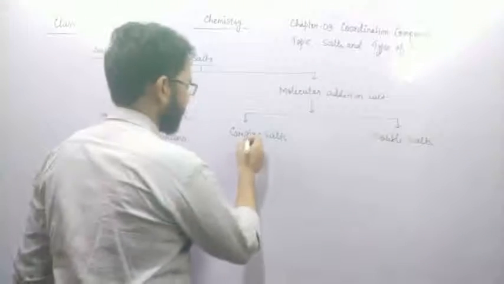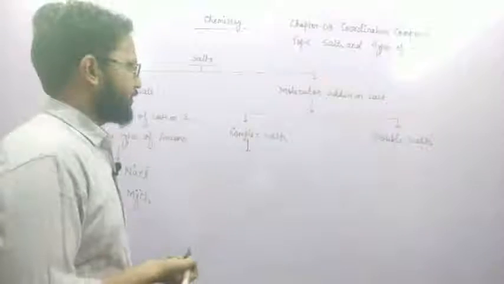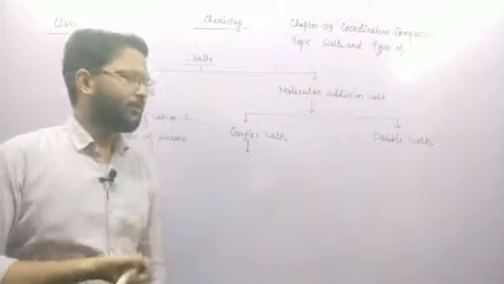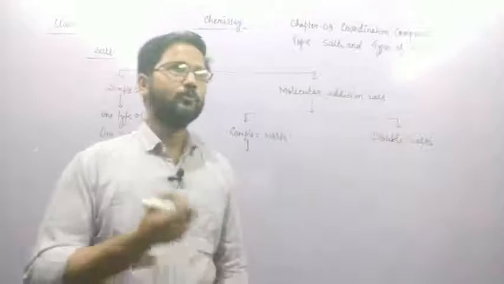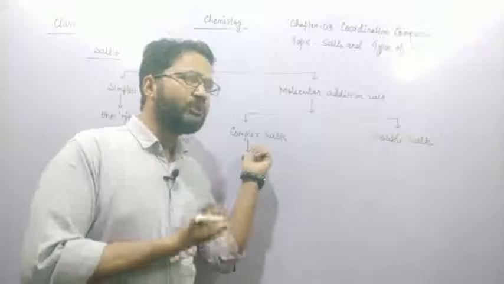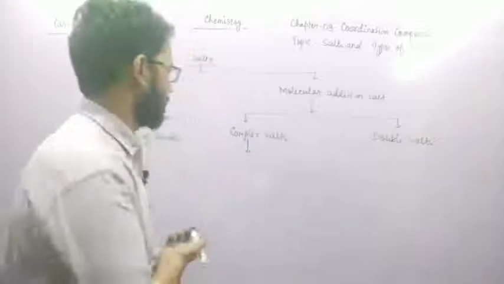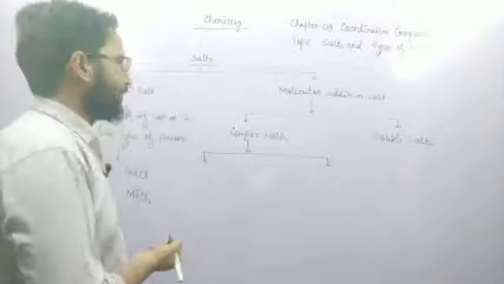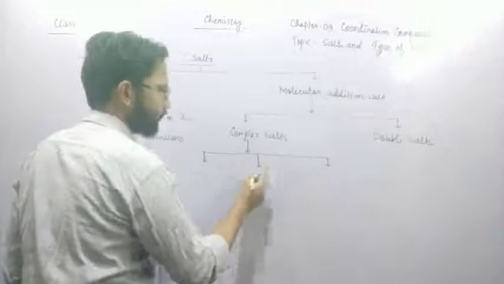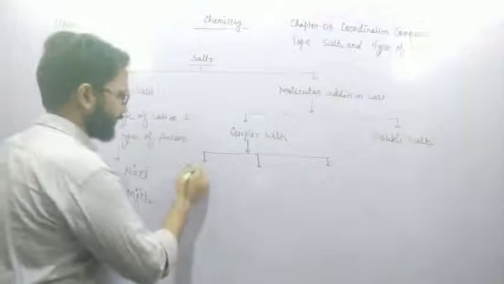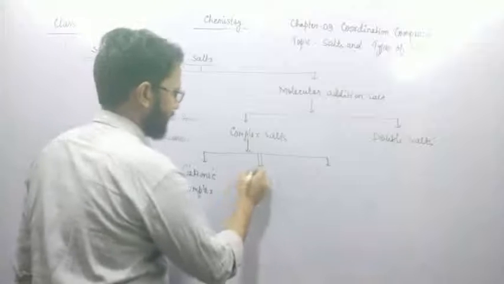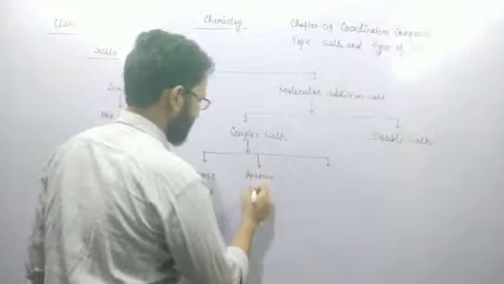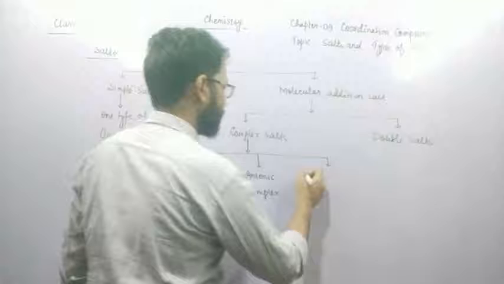Here, complex salt is that salt which retains its identity on dissolving in water. If any compound has a complex part, then the complex part does not lose its identity on dissolving in water. And complex salt is further divided into three categories. First is cationic complex, second is anionic complex, and third one is neutral complex.